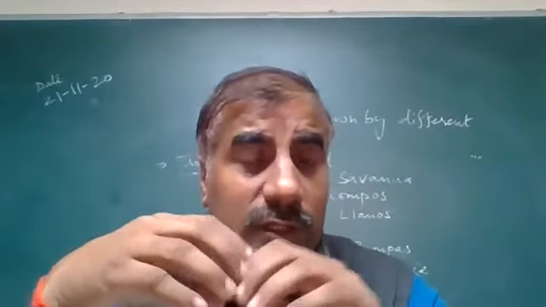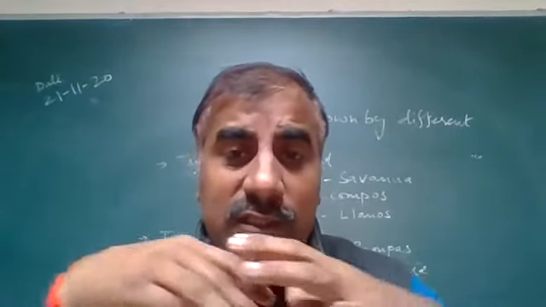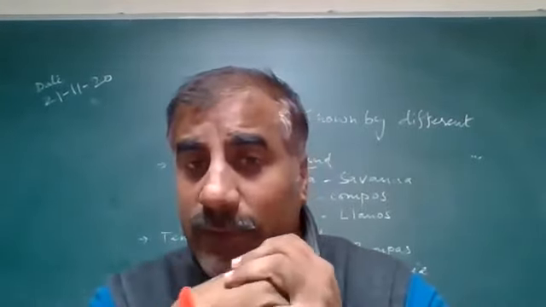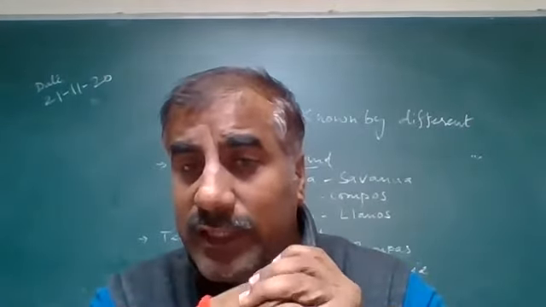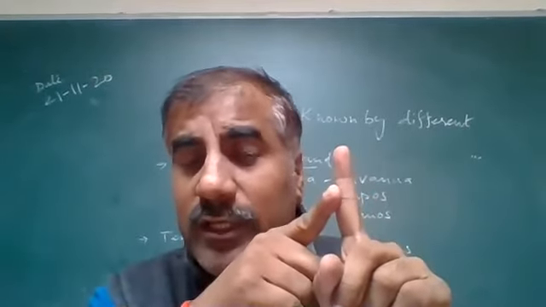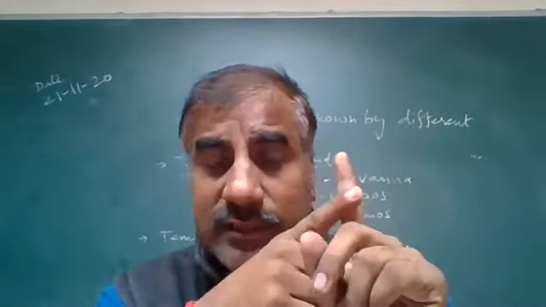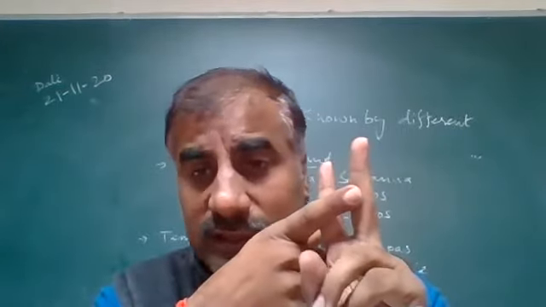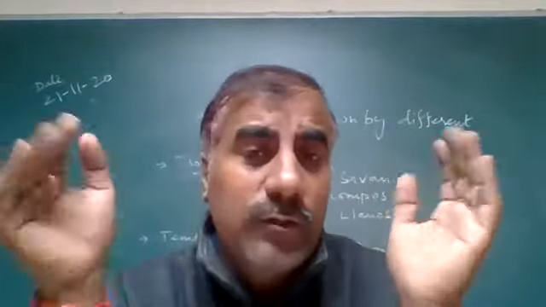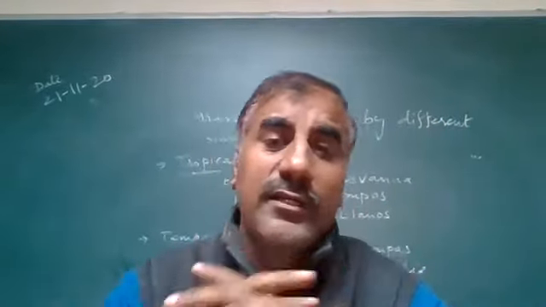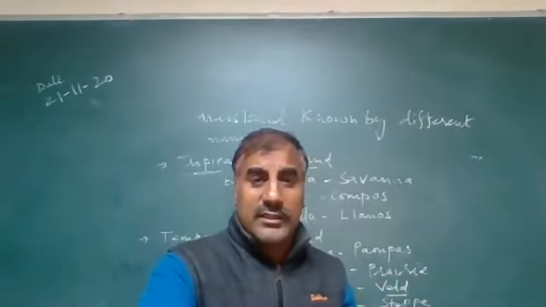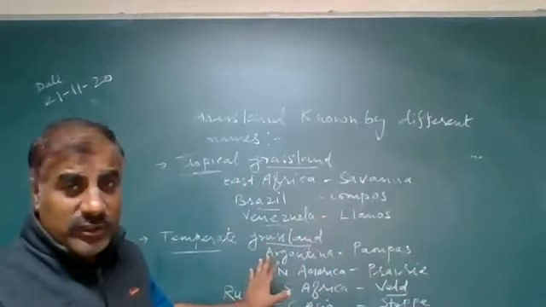So now, dear students, we have completed our chapter. In this chapter, we have discussed forests and grassland. Forests are classified into five to six categories: two types of tropical, tropical evergreen and tropical deciduous, temperate evergreen, temperate deciduous, Mediterranean vegetation, and coniferous forest. Later today we discussed grassland, two categories: temperate grassland and tropical grassland, and the different names of grassland.